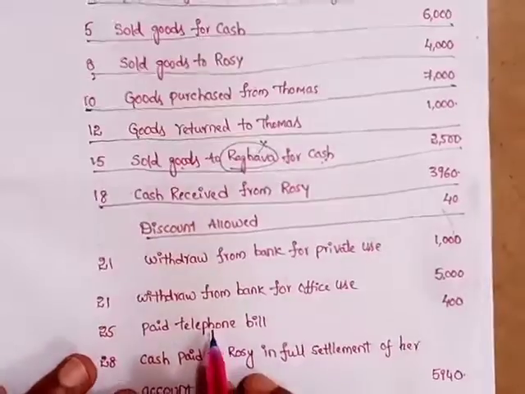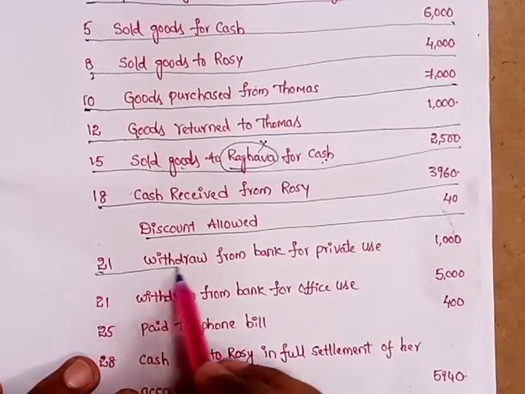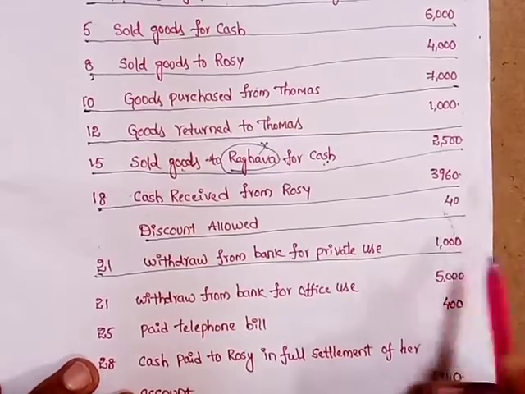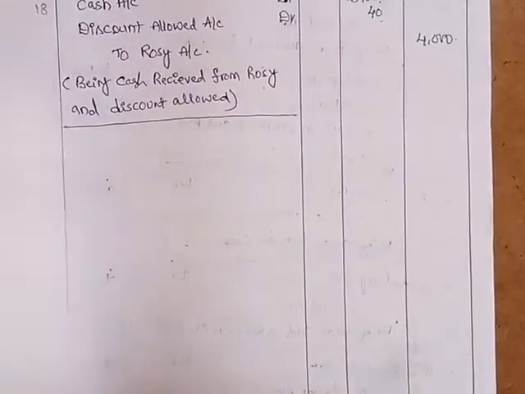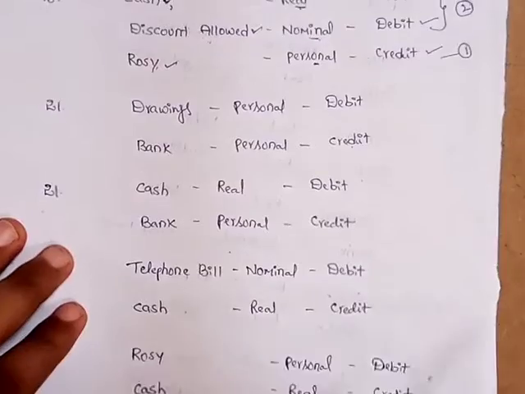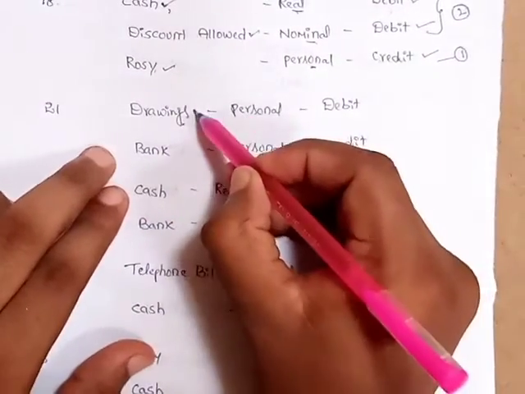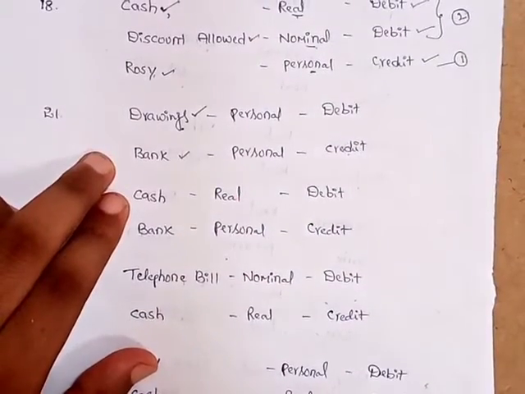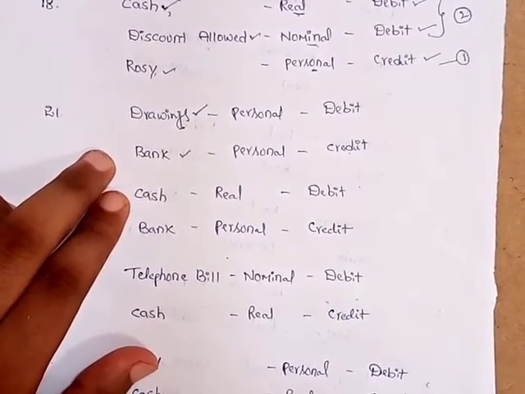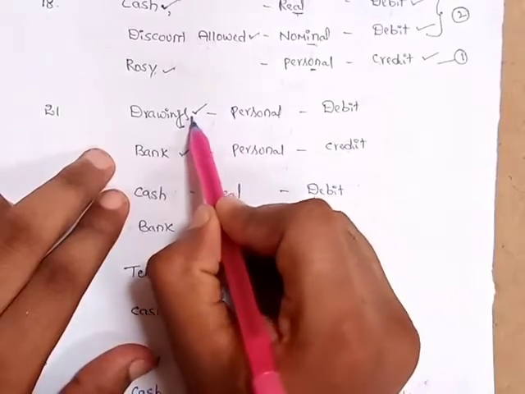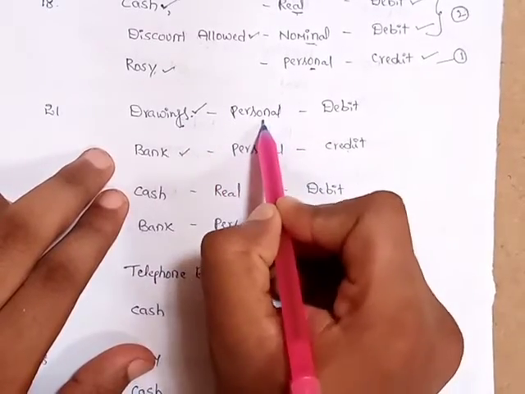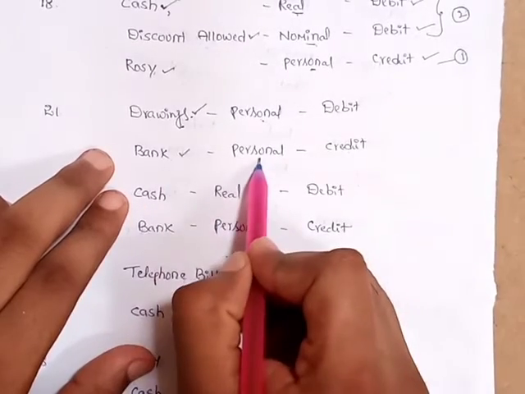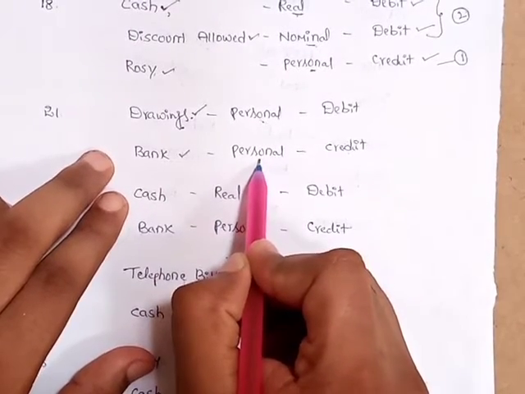Next transaction, withdrawn from bank for private use, 1000. So in this transaction, two aspects are involved. One is drawings, second one is bank. When the proprietor uses some amount for his personal use, those are called drawings. The proprietor is a person, that's why personal account. And bank is an institution, that's why it is also a personal account.